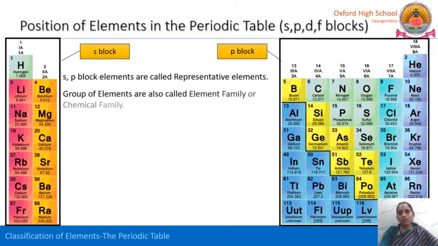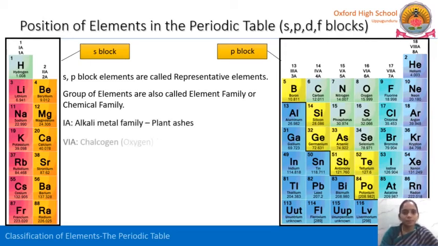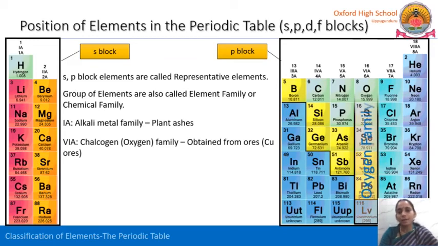All these elements, a group of elements, are also called an element family or a chemical family. One particular group shows some chemical properties and resembles in a few chemical properties. So those elements of a particular group are called a chemical family. Here, see, the first A group is called the alkali metal family.